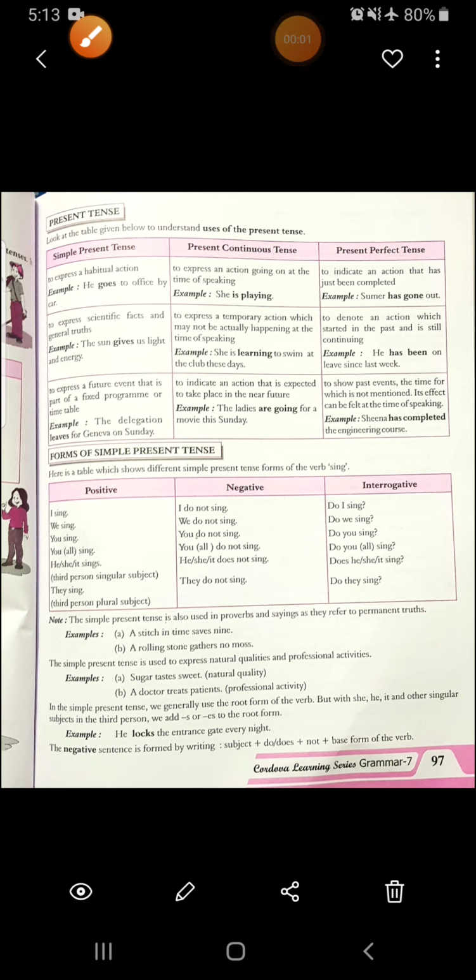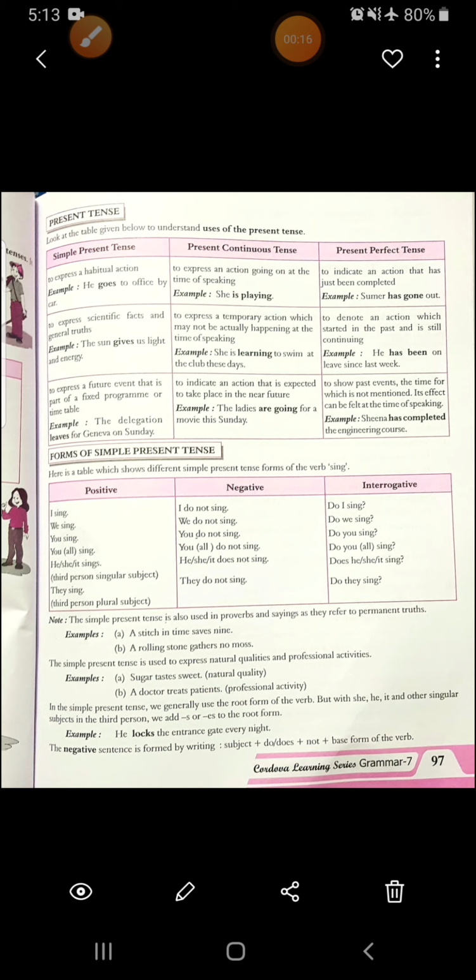Hello class 7. This is the continuation of your chapter number 12, present tense. In the last video we have already started simple present tense and we have completed exercises A and B.